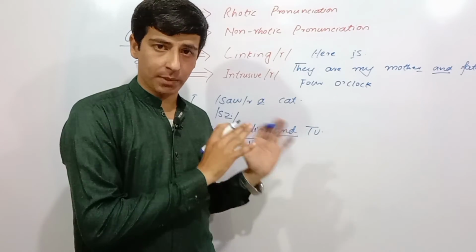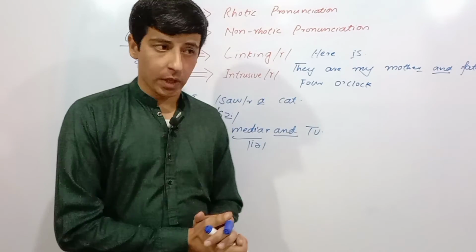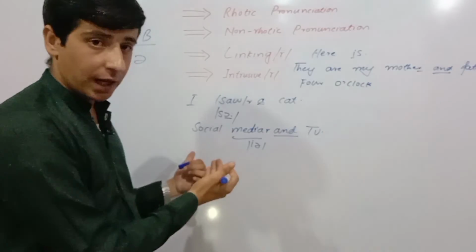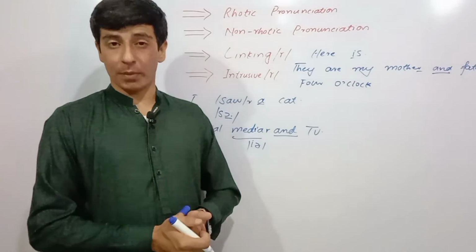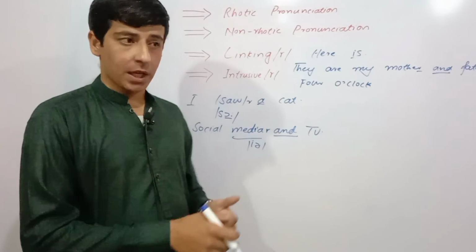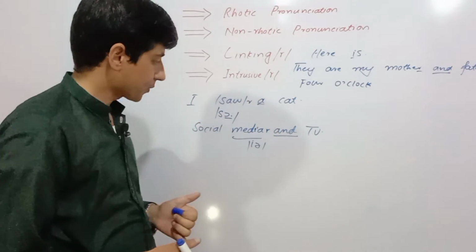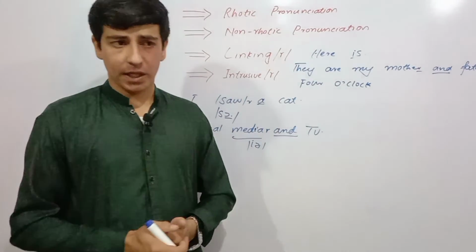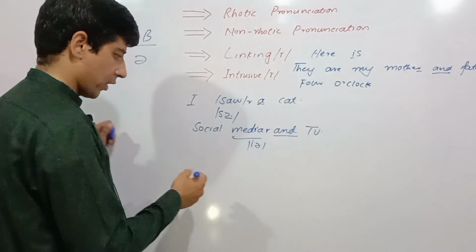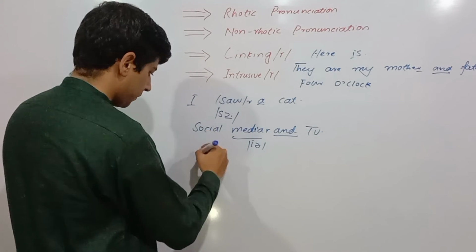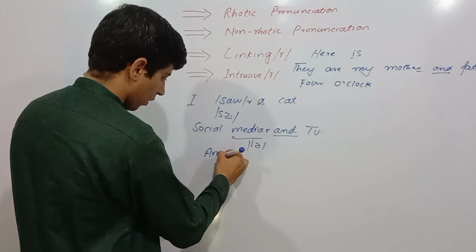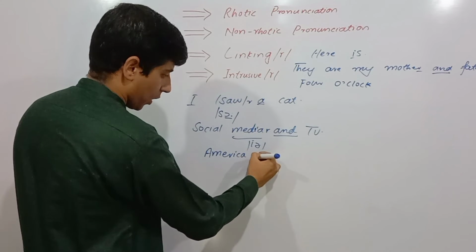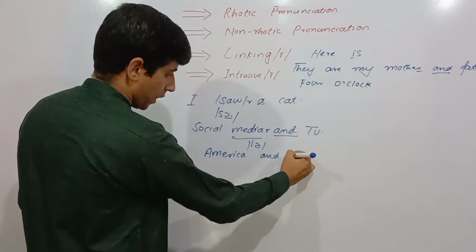Remember, I'm just talking about British English, not American English, and it's a rare case. Intrusive R is not that common among the speakers. Let me use another example: America and Africa.